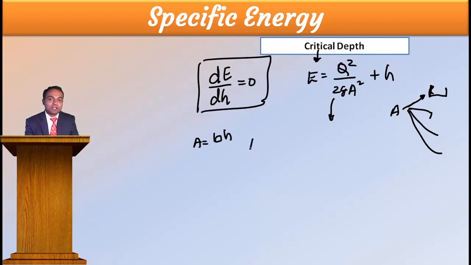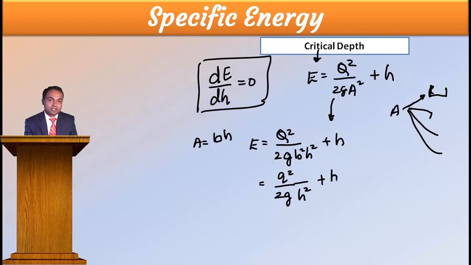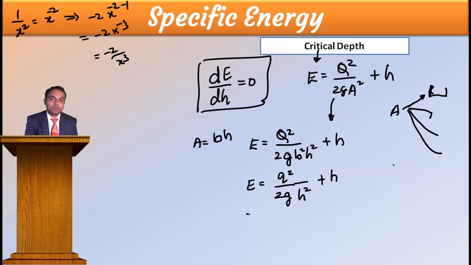Then I will write this one. E is equal to Q square divided by 2G B square H square plus H. Then you can write it as a small q square, that is Q square by B square, divided by 2G into H square, plus H. Okay, then this is your E. Then I want to differentiate this and equate to 0. Therefore dE by dH is equal to